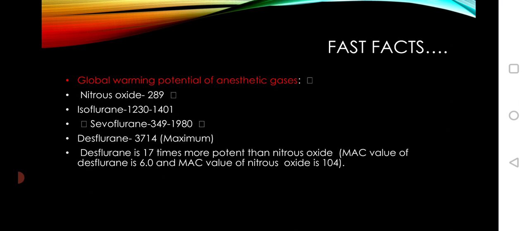Global warming potential of anesthetic gases: nitrous oxide 289, isoflurane 1230 to 1401, sevoflurane 349 to 1980, desflurane 3714, maximum with desflurane. Desflurane is 17 times more potent than nitrous oxide. MAC value of desflurane is 6.0.